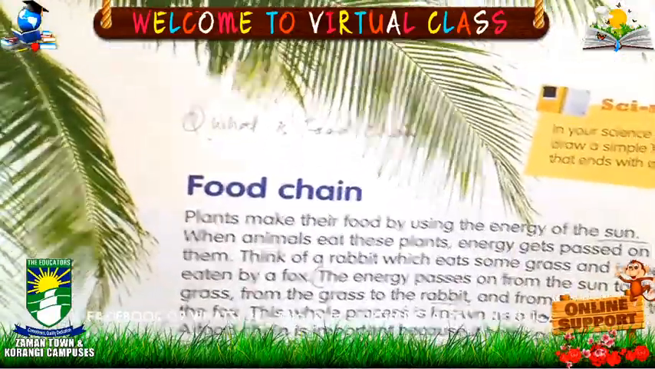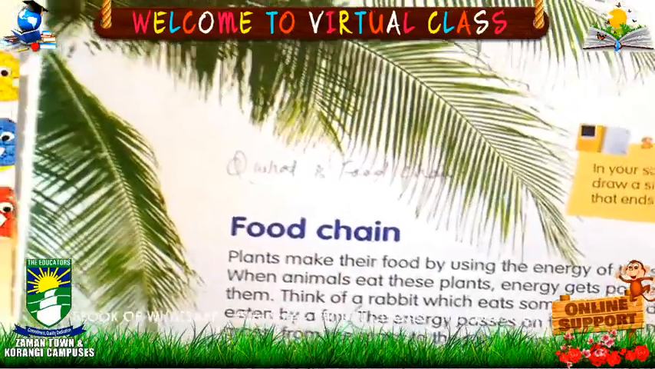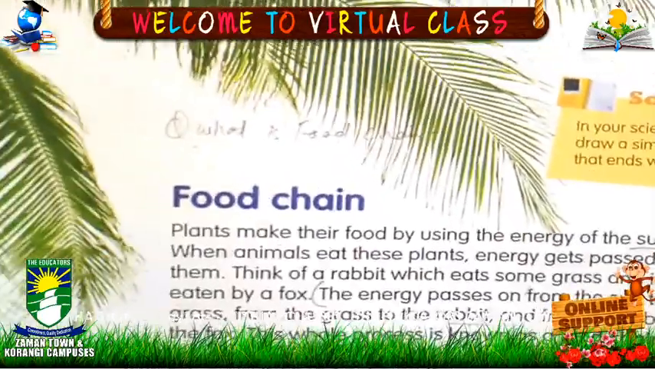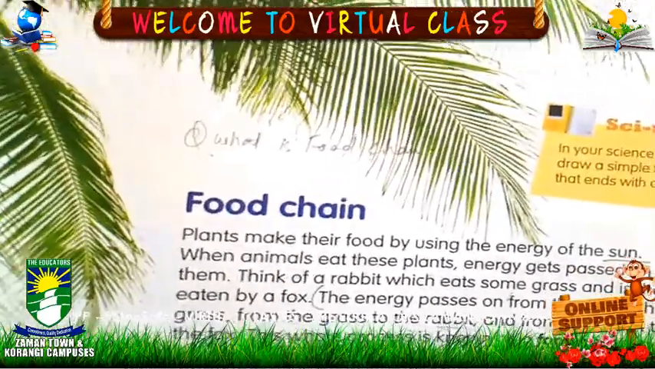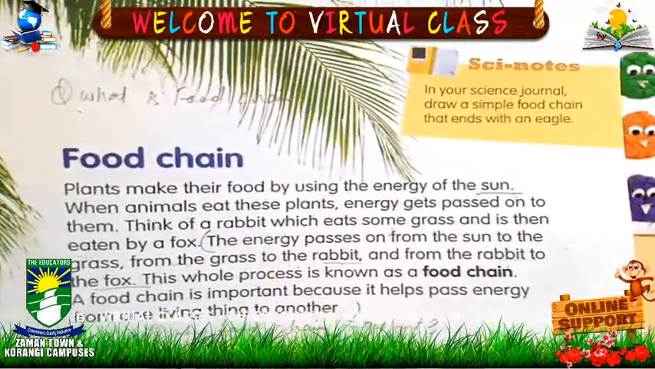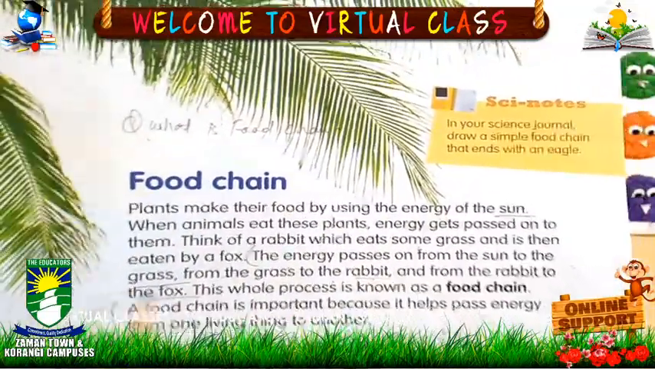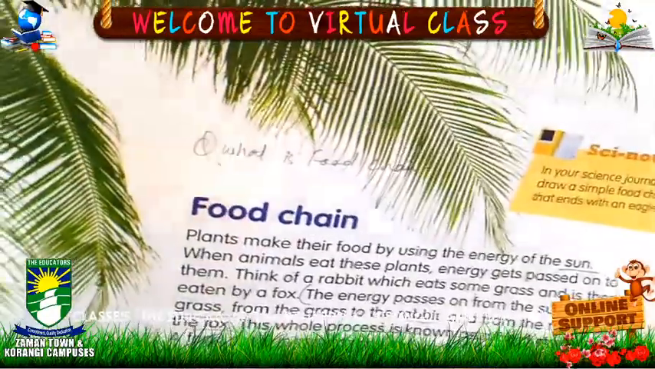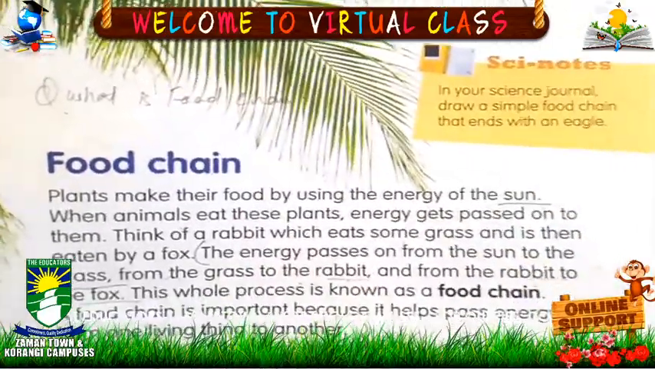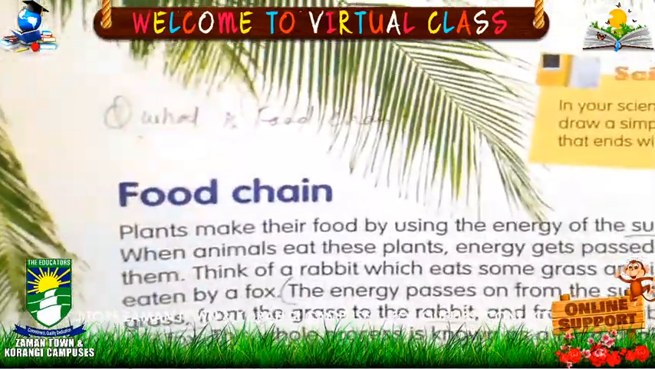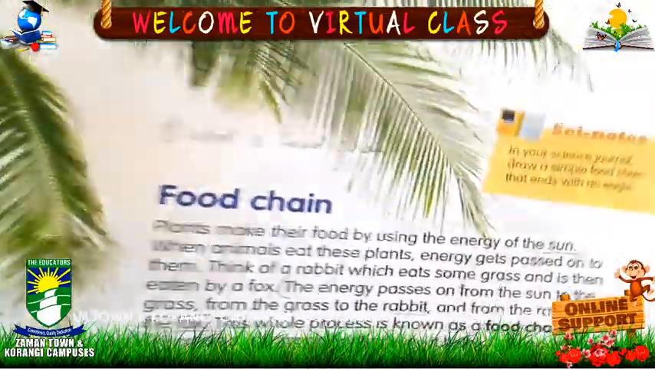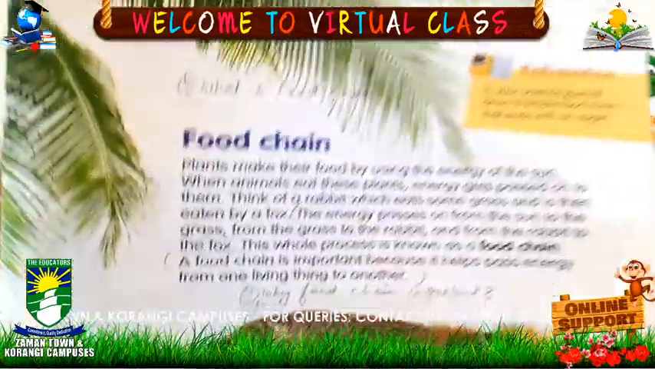For example, if a plant makes its food with the help of energy from the sun, and that plant is eaten by a rabbit, and the energy which the rabbit gains from eating that plant, so the rabbit is having that energy. After that the fox eats that rabbit, so the energy goes to the fox. This whole process is called a food chain.